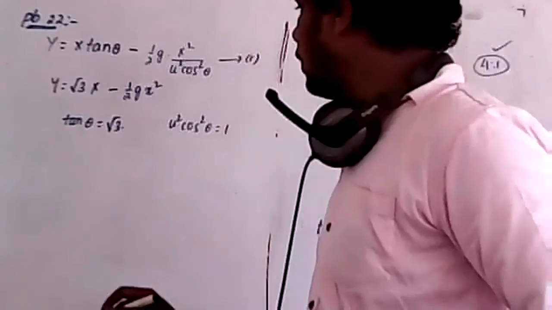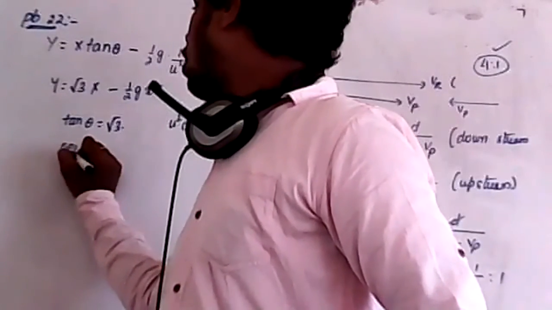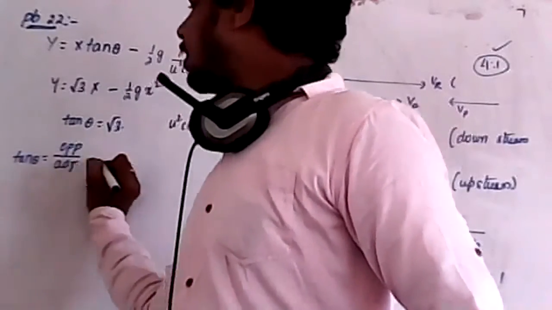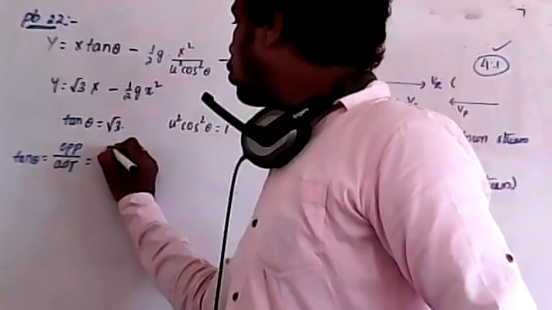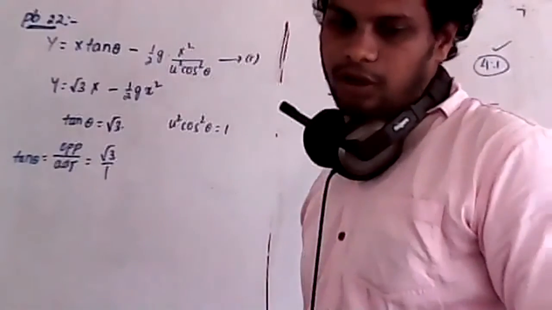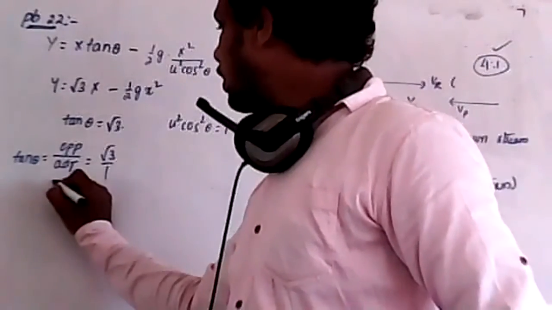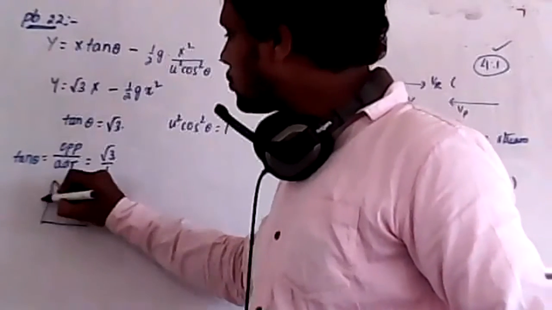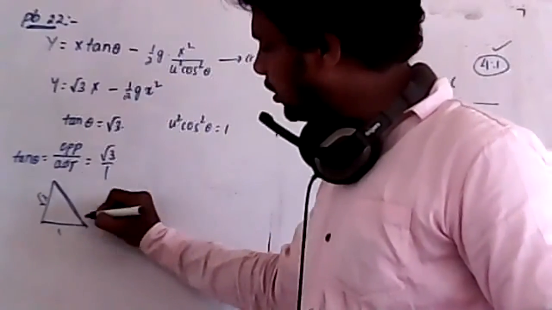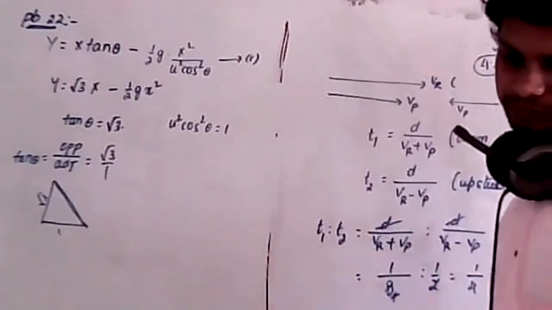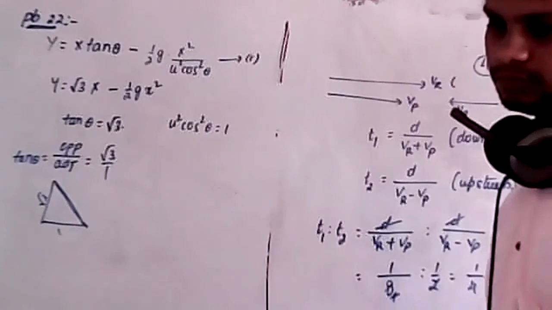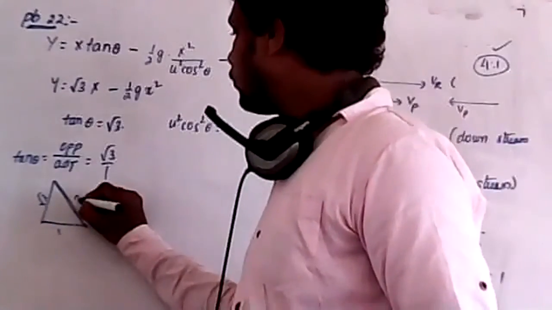Understood this point? Now remember, we know tan theta is equal to opposite by adjacent. So that is equal to root 3 by 1. Then if you take the Pythagoras theorem, the opposite side is root 3, the adjacent side is 1. Then what about the hypotenuse side? The hypotenuse side is 2.